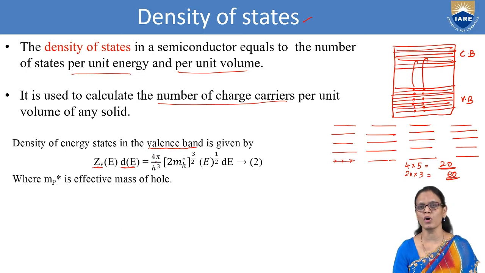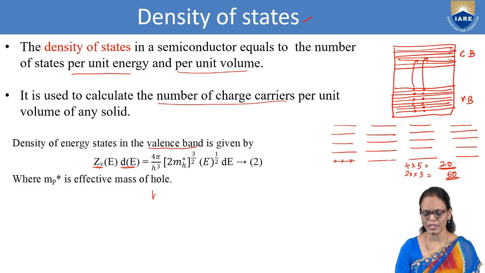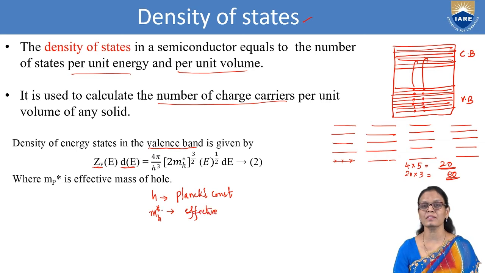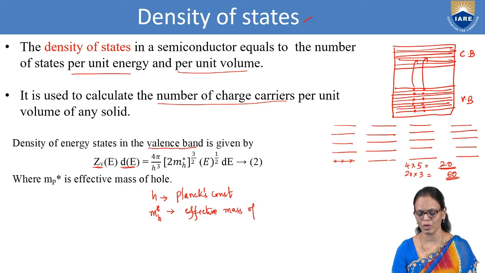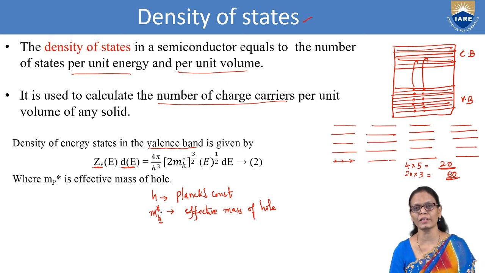Now we have 4π by h cube. h here is the Planck's constant, a constant given by Planck. And mh* is the effective mass. When we write star here, it means it is the effective mass of holes. Here h is representing the hole, the mass of the hole, but here we consider the effective mass.